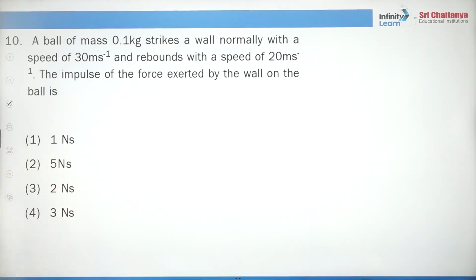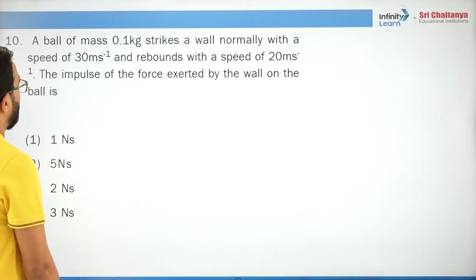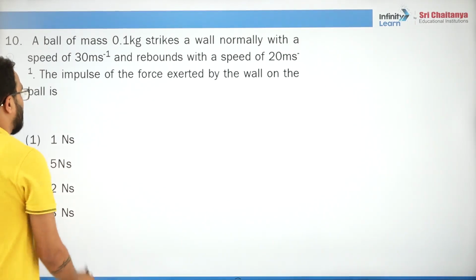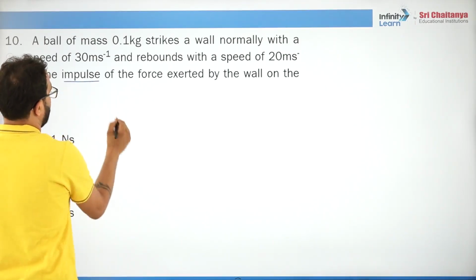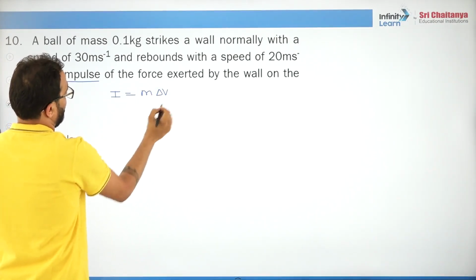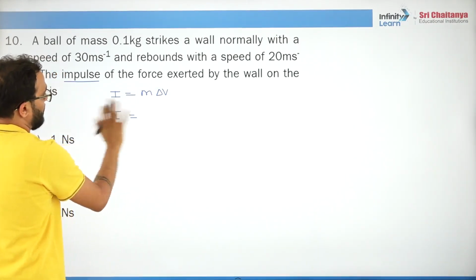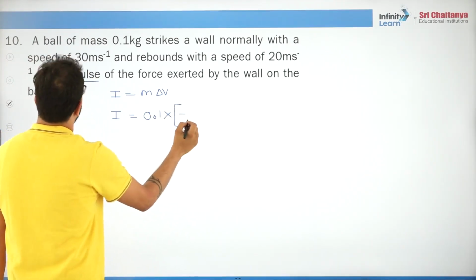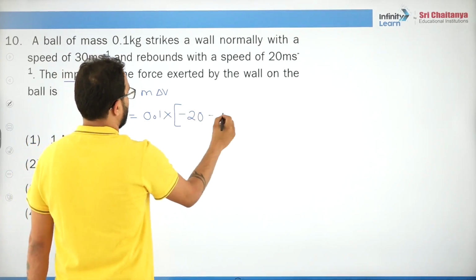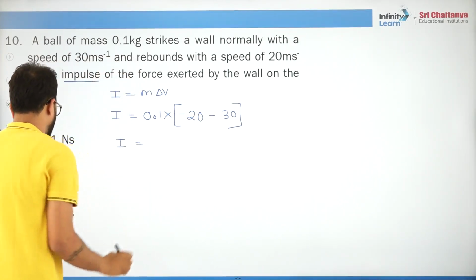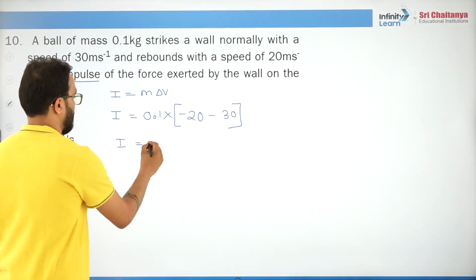Very good. 10th question. A ball of mass 0.1 kg strikes a wall normally and rebounds with the speed. Simple. Impulse, they are asking, it is m times delta v. No need to talk about time. 0.1 into final speed minus 20, initial speed 30, so it will be how much?